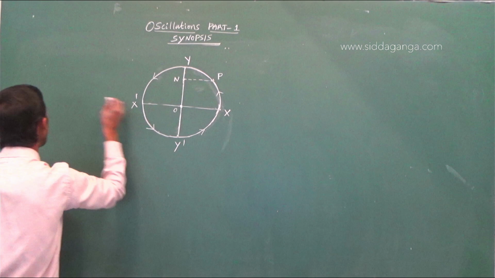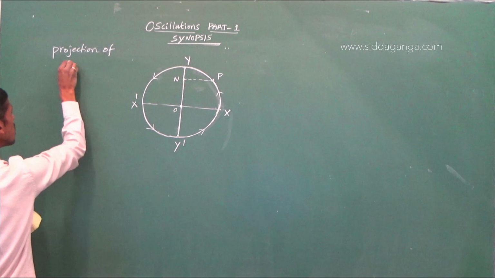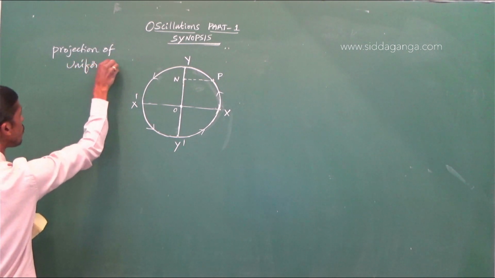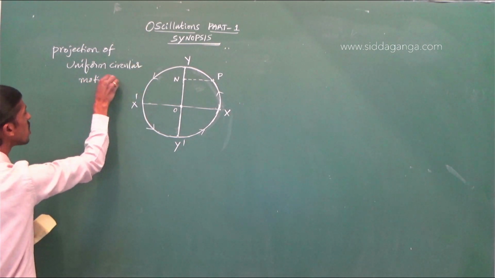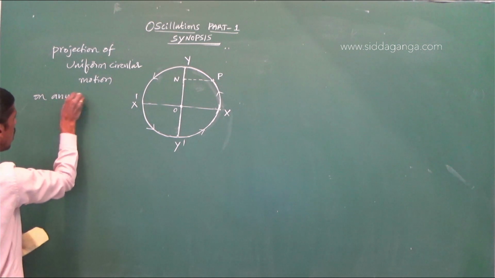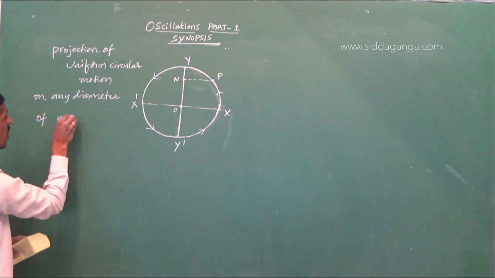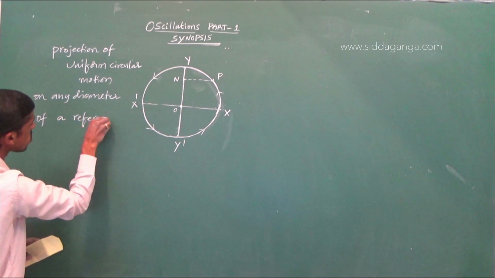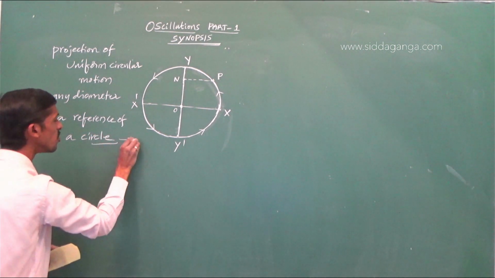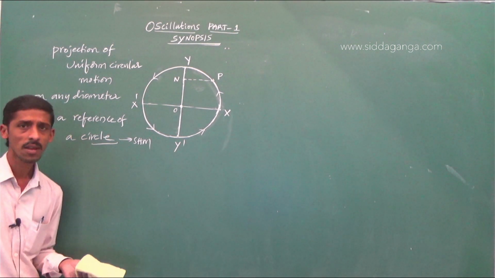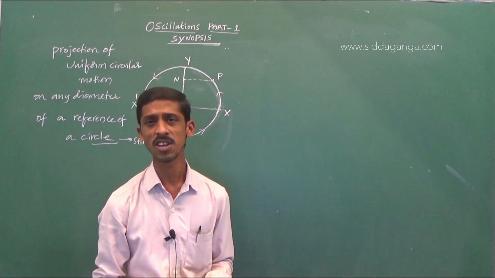So, projection of uniform circular motion on any diameter of a reference circle is a good example of SHM. But uniform circular motion is not SHM. Uniform circular motion is periodic motion only.